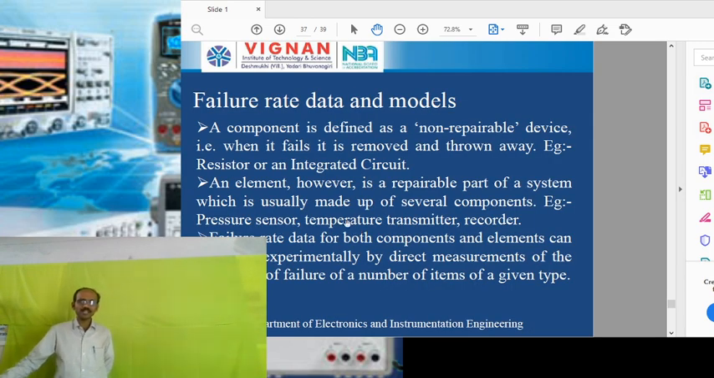Coming to failure rate data on models, a component is defined as a non-repairable device. That is, when it fails, it is removed and thrown away. Examples are resistors or integrated circuits. An element, however, is a repairable part of a system, which is usually made up of several components. Examples are pressure sensors, temperature transmitters and recorders. Failure rate data for both components and elements can be found by direct measurement of the frequency of failure of a number of items of a given type.